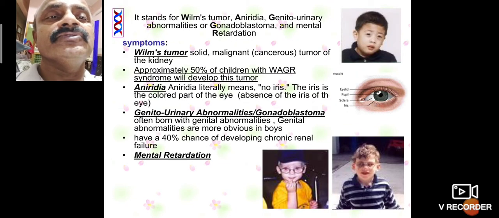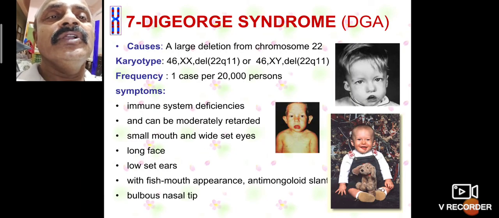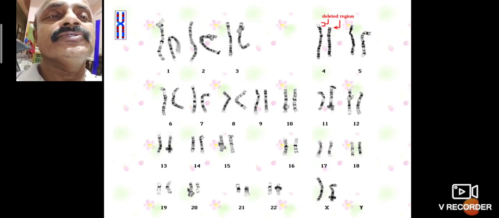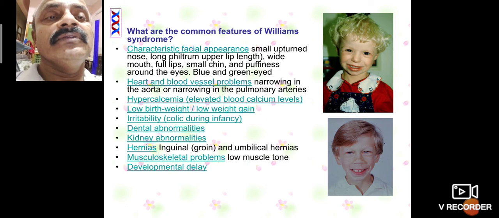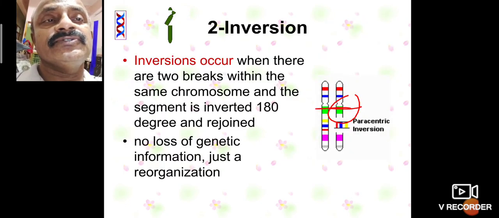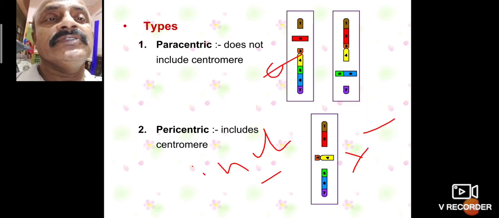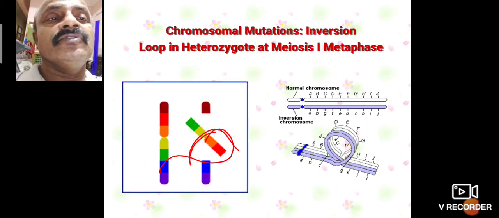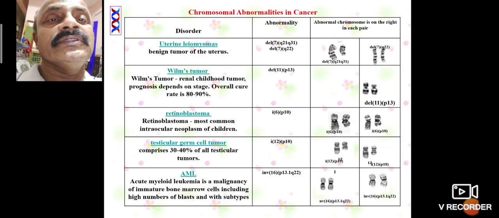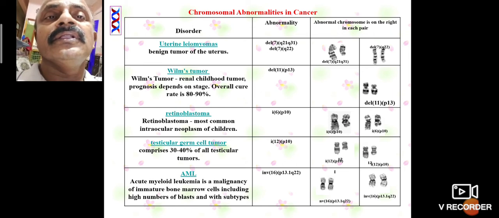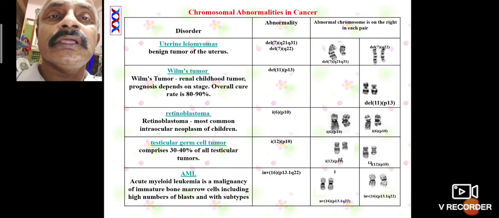Then several types of syndromes appear: 5P syndromes, various syndromes, DiGeorge syndrome, Wolf-Hirschhorn syndrome. So this one, 9, is also Williams syndrome. This 9 one is also inversion. That inversion is of two types, paracentric and pericentric. The chromosome mutation is also inversion, which is important to gene mutations. Also, the chromosome structure can change.